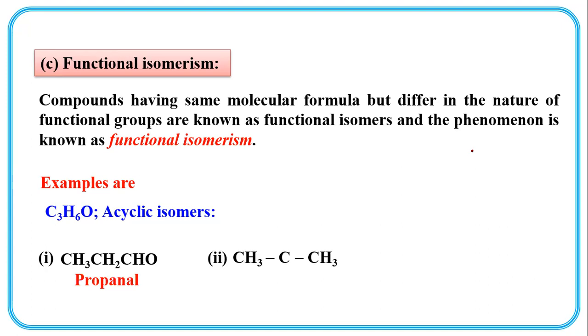Another example, CH3, C double bond O, CH3. This is a ketone, propanone. This means different functional groups: here a ketonic functional group, and here an aldehydic functional group. CHO means aldehydic functional group. So the molecular formula is the same, but the functional groups are different. So they are called functional isomers of each other.